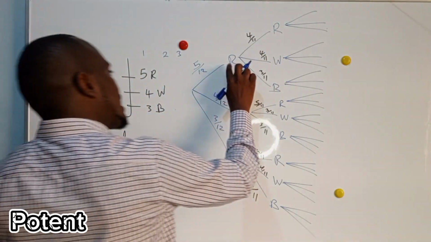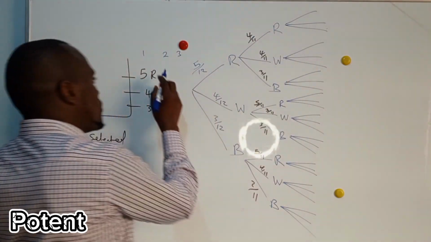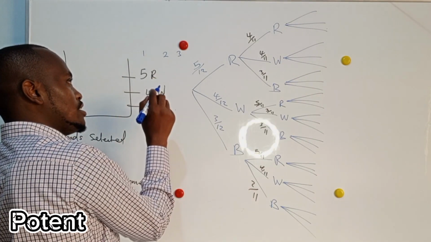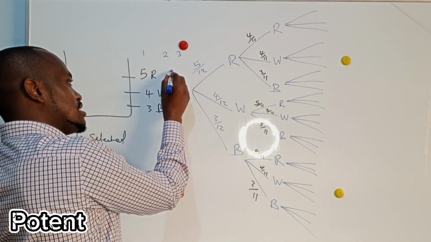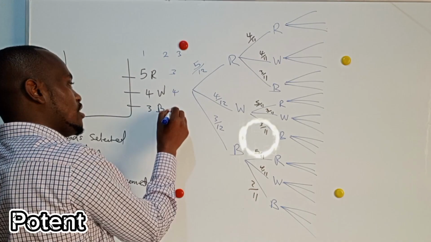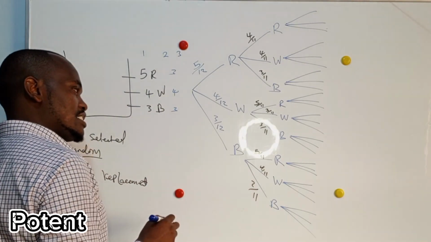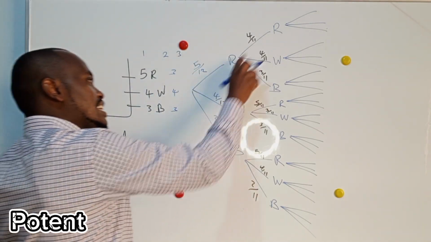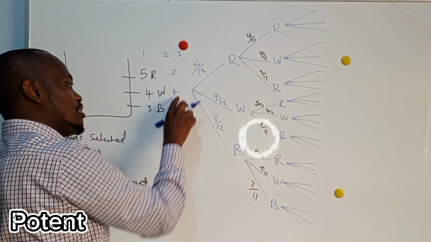Now, if you picked red and red, how many red do you have right now? You have 3. But these ones remain 4 and 3. Okay? So if you had picked red and red, you have 3, 4, and 3.